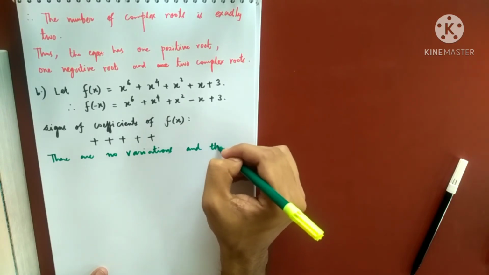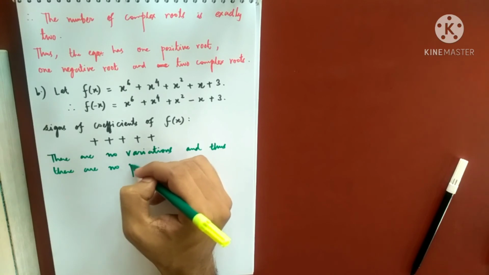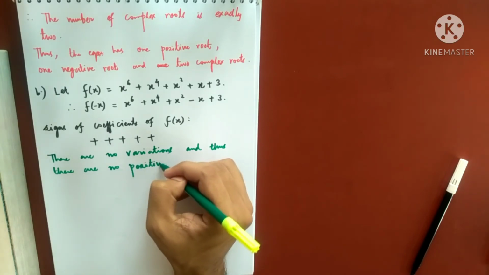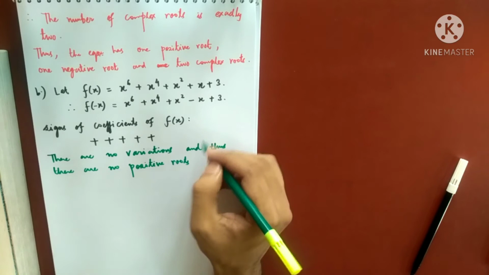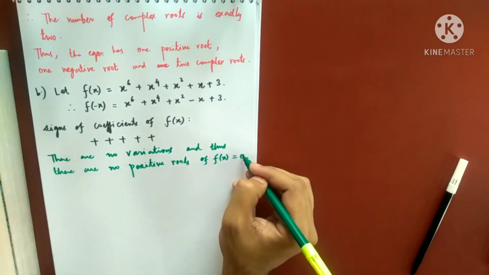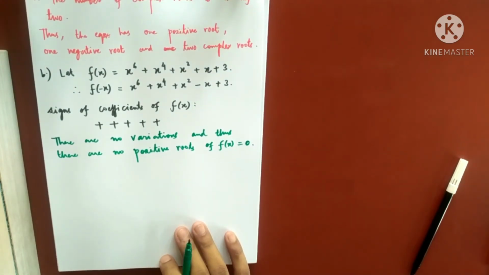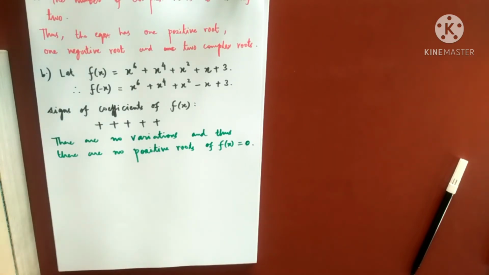And thus there are no positive roots of f(x) equals 0, because the number of variations is 0 and the positive roots cannot exceed the number of variations. So because the number of variations is 0, the number of positive roots cannot exceed 0. That means it is exactly 0. So there are no positive roots of this equation.